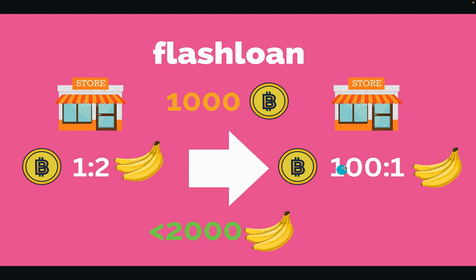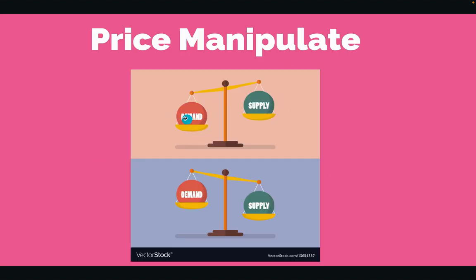So after that in this store the price turned out to be 1 banana per 100 coins, because this coin represents the demand, right?